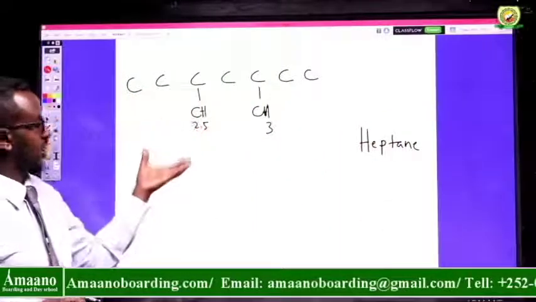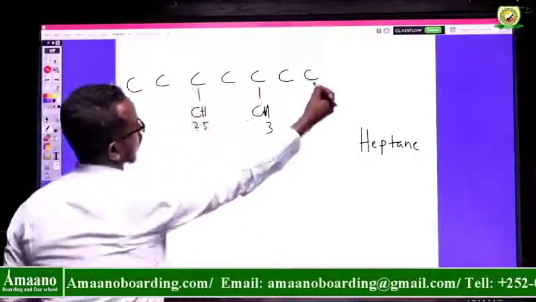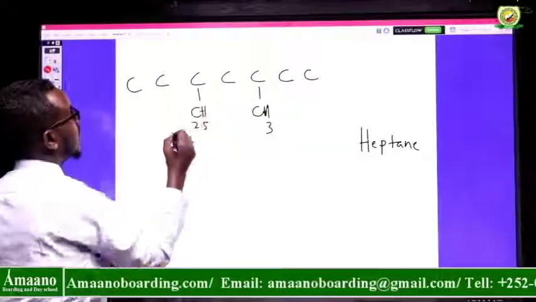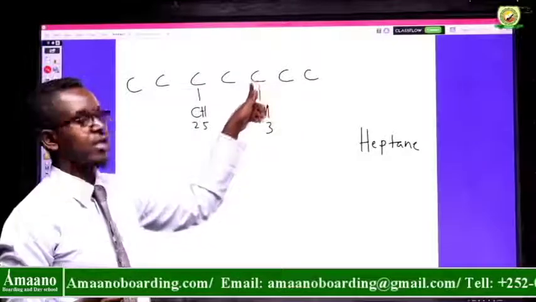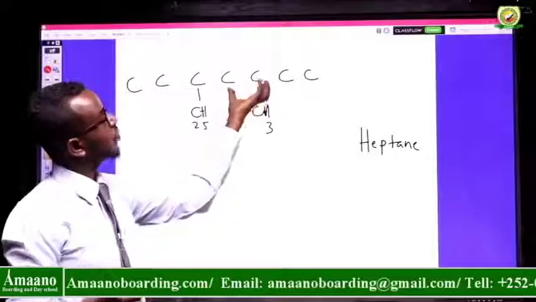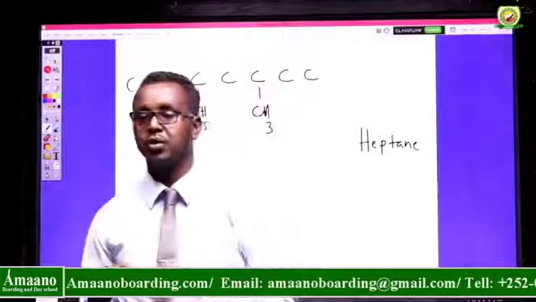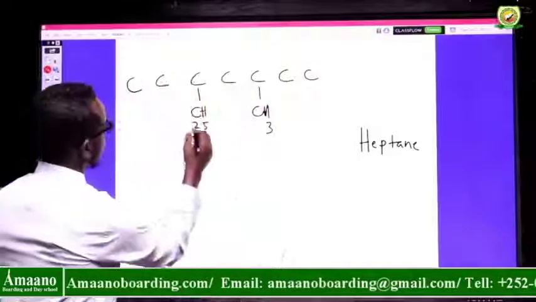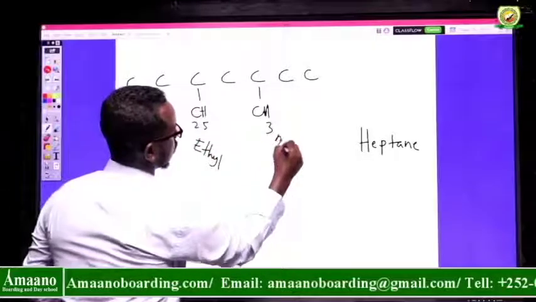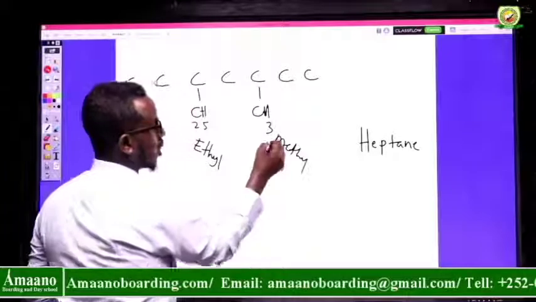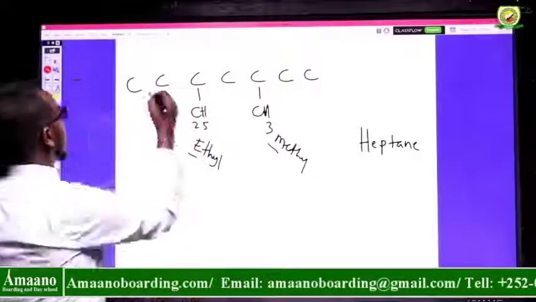What about the side chains? Can you number? Yes. If I start here, numbering from left to right or right to left, I can reach this side chain, this substituent, at carbon number 3. What about this one? 1, 2, 3. Same principle, it's 3. So they are at equal distance. At this time, you use alphabetical order. This is called an ethyl group, and this is called a methyl group. Which comes first? E should be first. So you start from left to right.